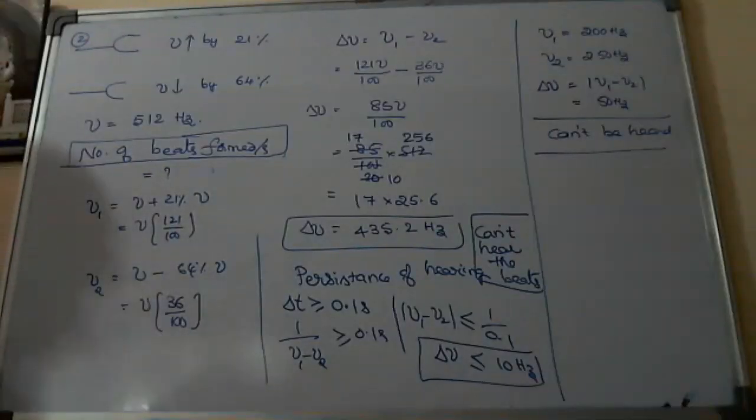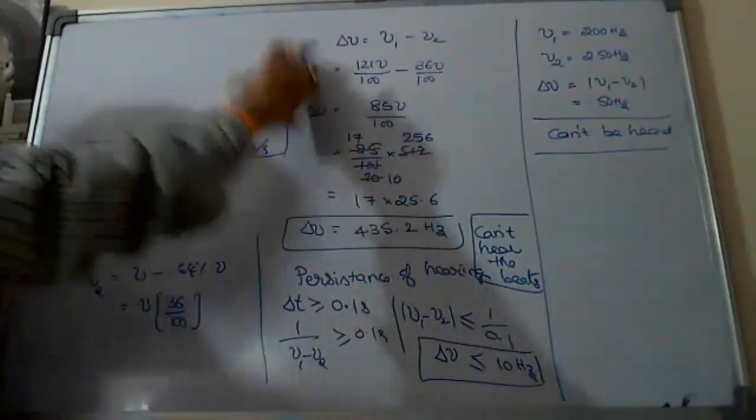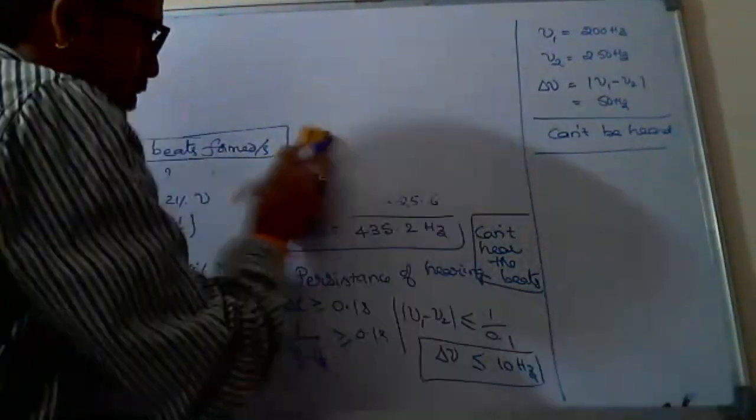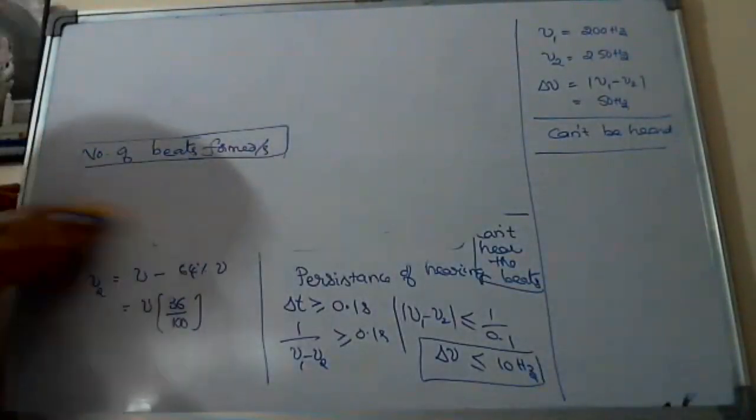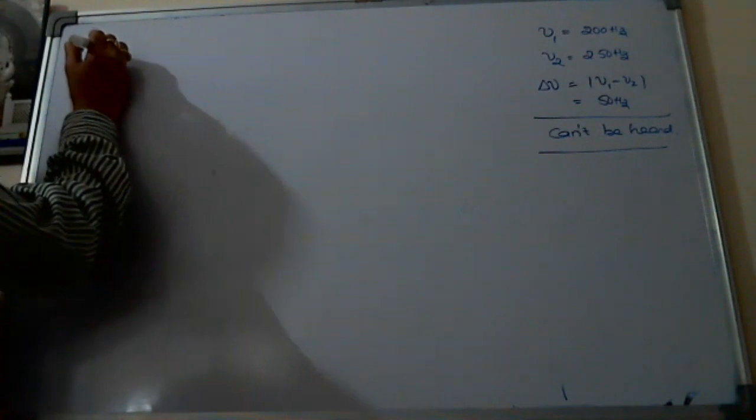Suppose the next model. Here what he says: instead of linking to stretched strings, if they link it with the organ pipes concept, organ pipes closed and open.